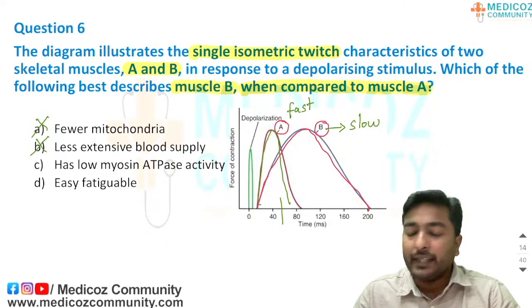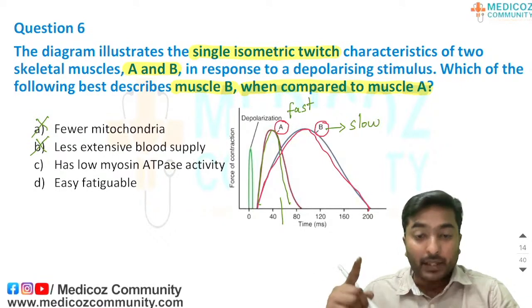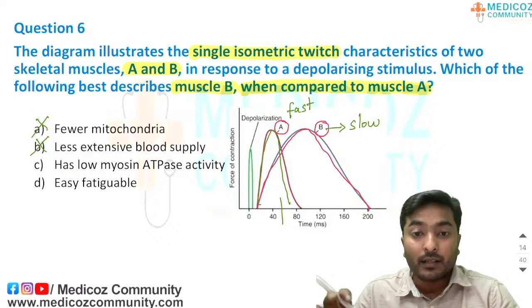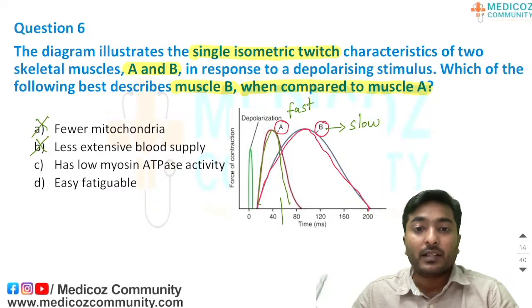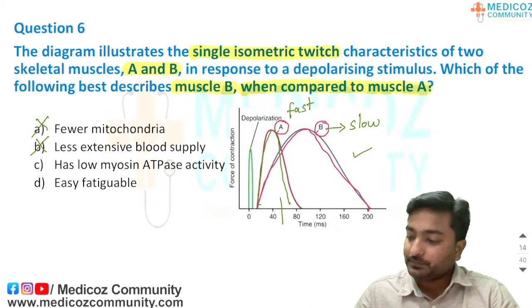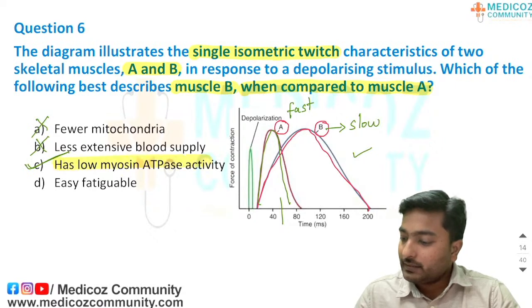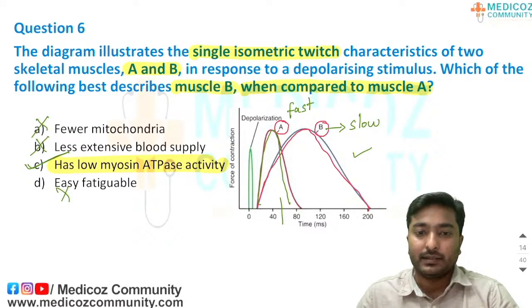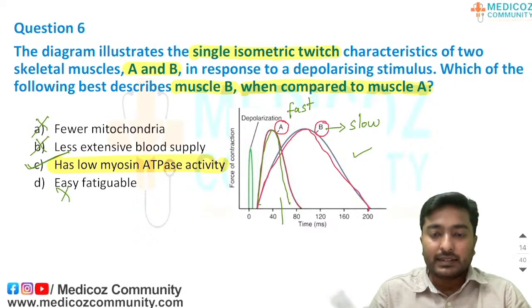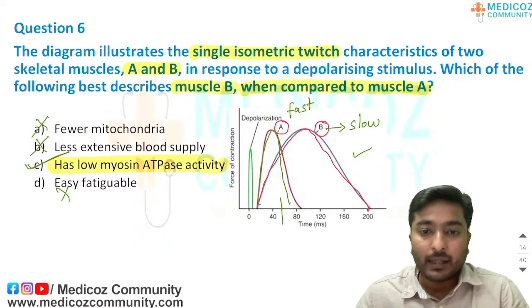Has low myosin ATPase activity. Yes, because of that only the duration of the simple muscle twitch for muscle B is prolonged. We have low myosin ATPase as well as low SERCA activity. This is option C. Is it easily fatigable? No, this is our fatigue resistant group of muscles. Yes, from the muscle this kind of differentiating questions can be asked.